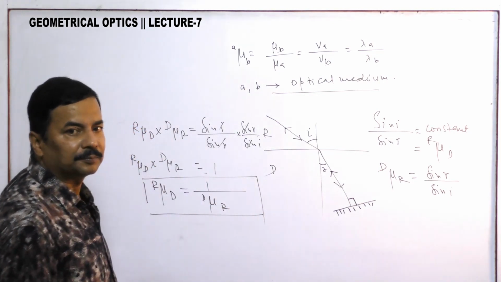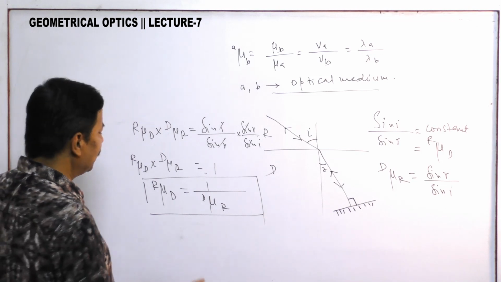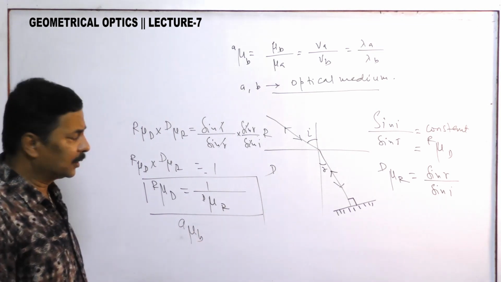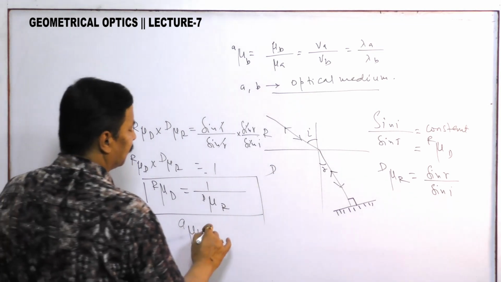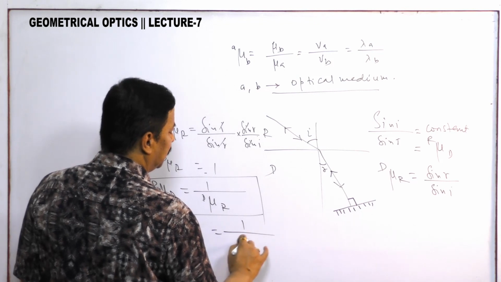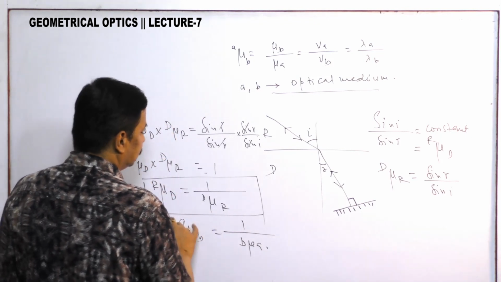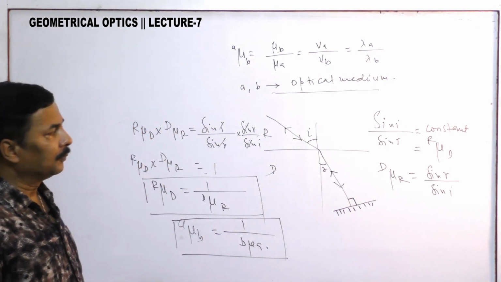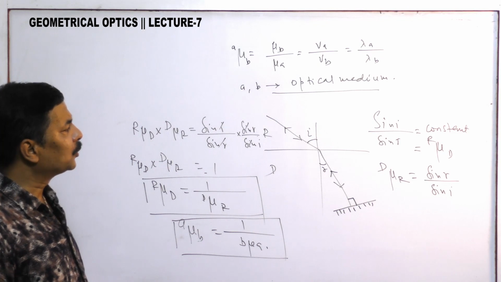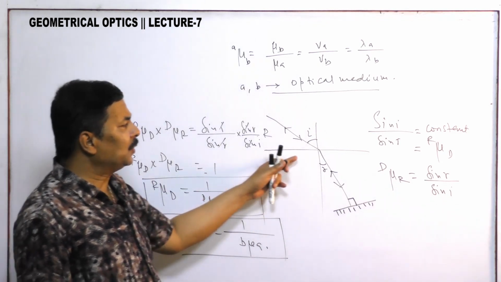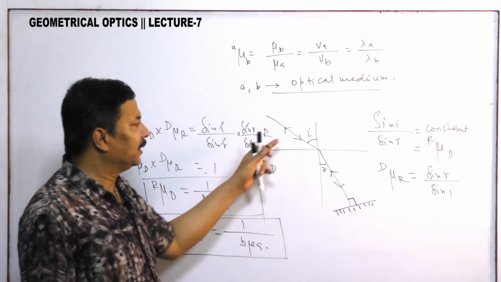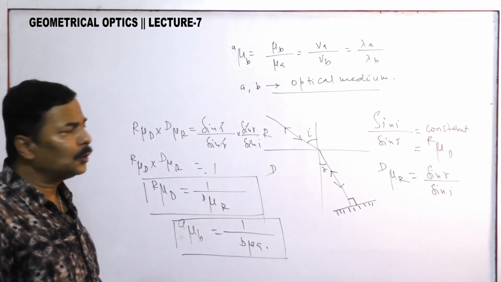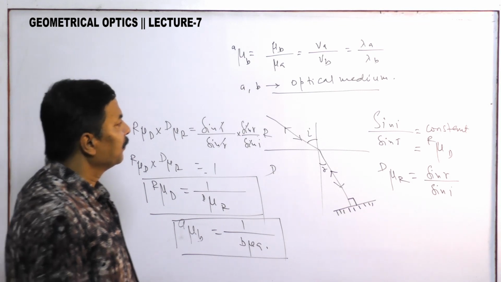Try to understand. That means in general a mu b, if the refractive index of b is given with respect to a, then it is 1 by b mu a. This is a very important relation that you all should know. But what I would like to tell you is that Snell's law should not be remembered in this way. This will create confusion.